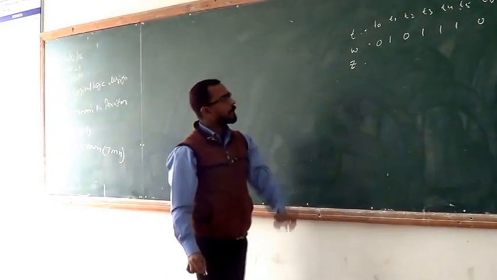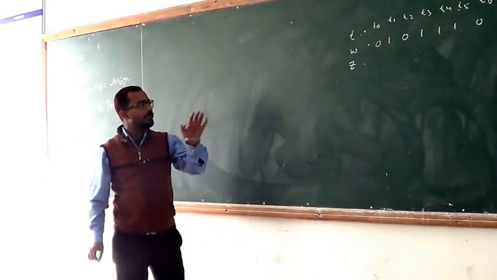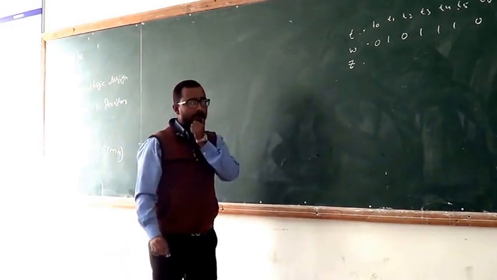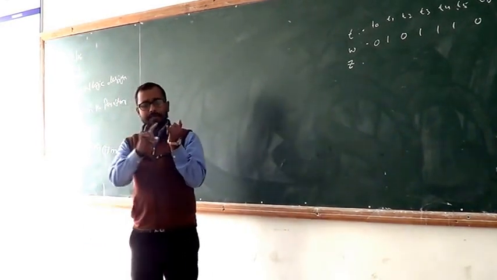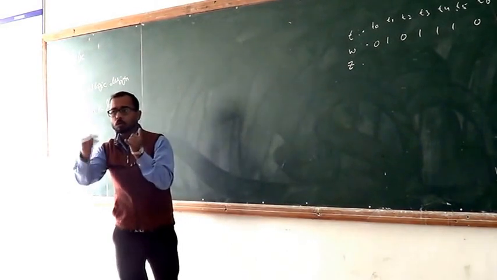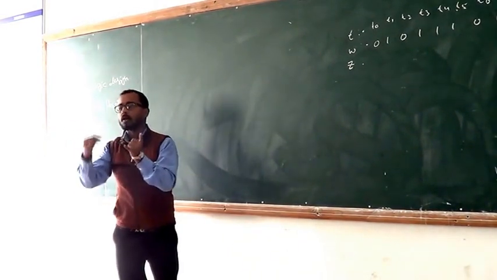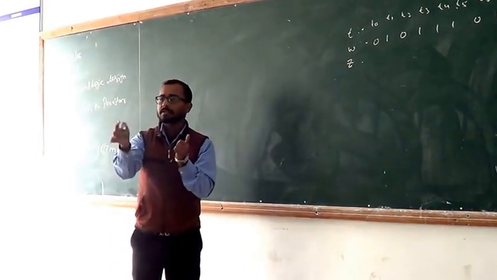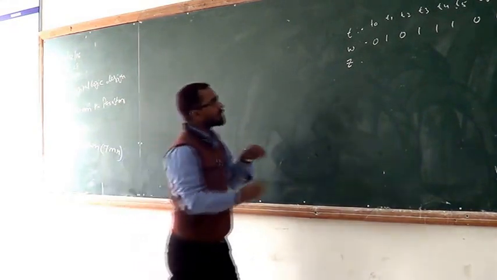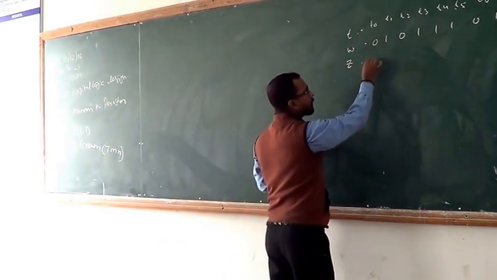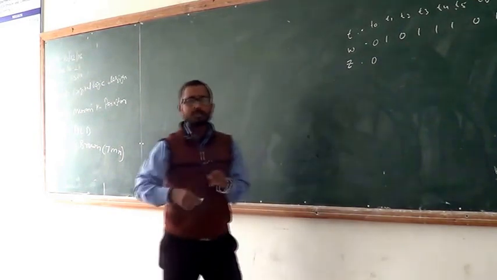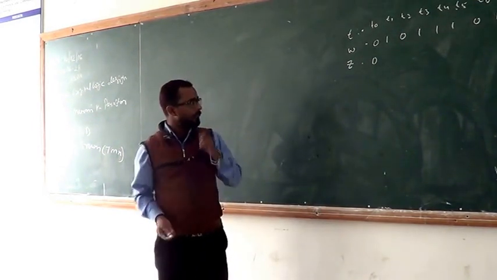These are the inputs given to the machine. Remember the condition: when 2 consecutive inputs come, the output is high. Otherwise the output always goes low. When you start the machine, the output is always 0.